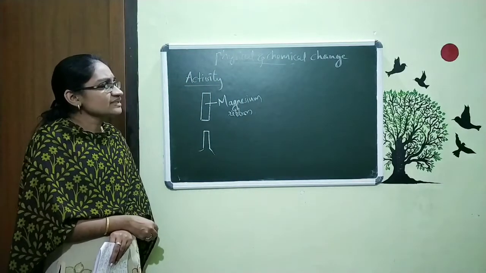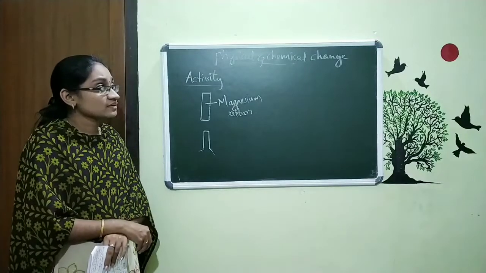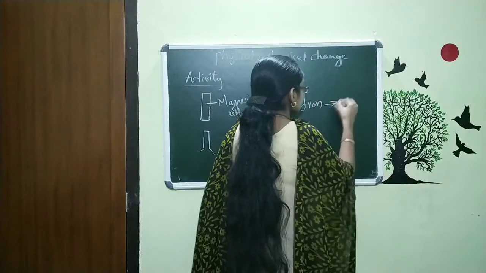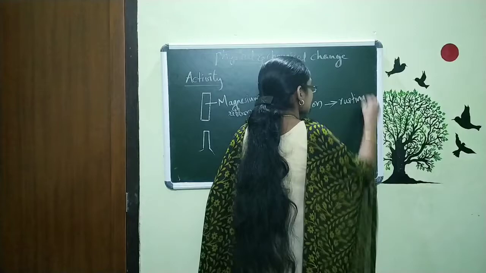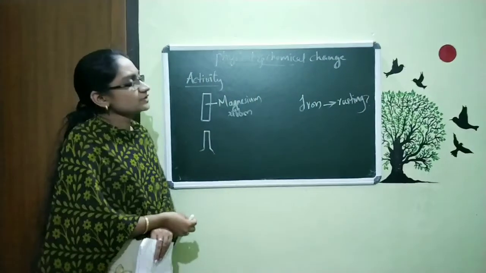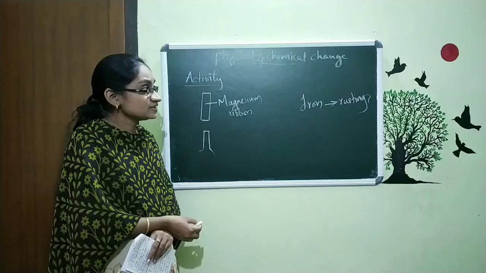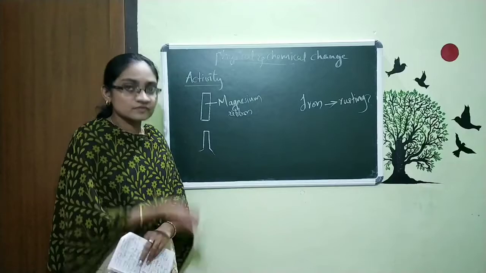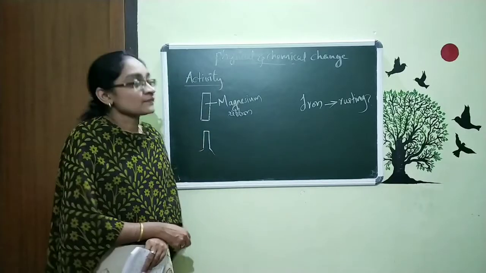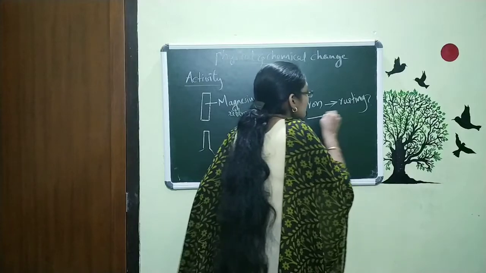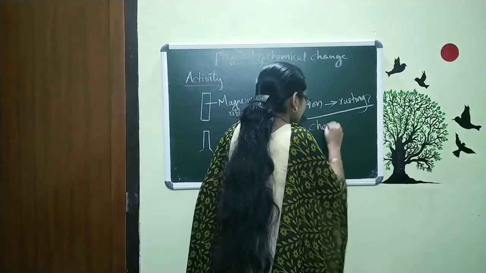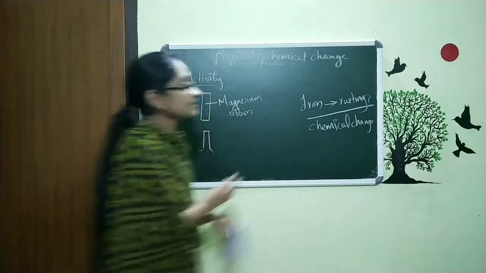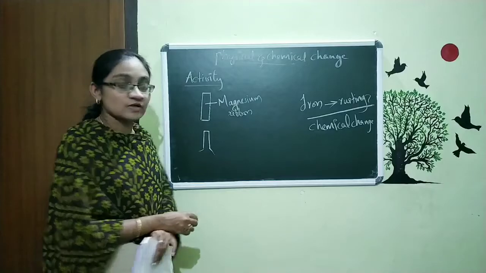Before that, what was our last topic in the last class? It was about iron and rusting. Is this rusting of iron a physical change or a chemical change? Is rusting the same thing as the iron? Actually, the rusting of iron is a type of chemical change. That means it is not a physical change.